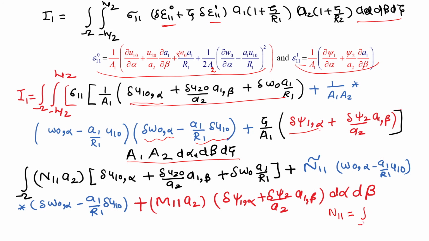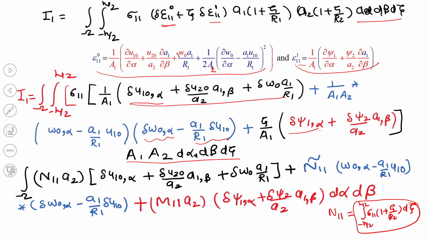N11 is nothing but integral from minus h by 2 to plus h by 2 of sigma 11 (1 plus zeta by r2) d zeta. So that part goes into the definition of small a2. Now we can say that this term becomes capital N11 a2, and the other terms remain the same.